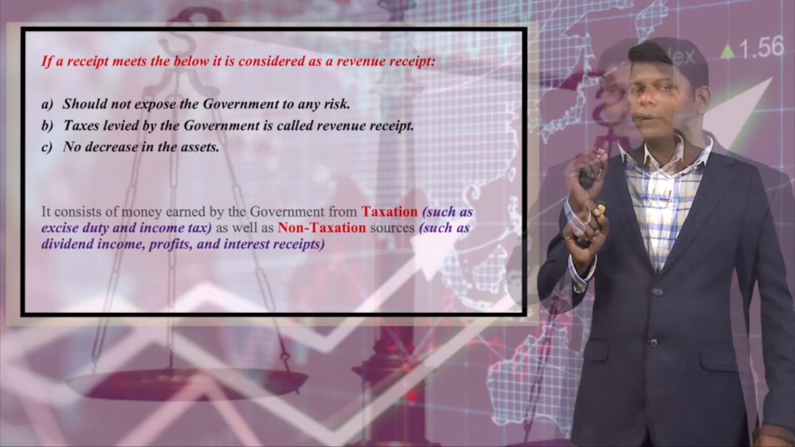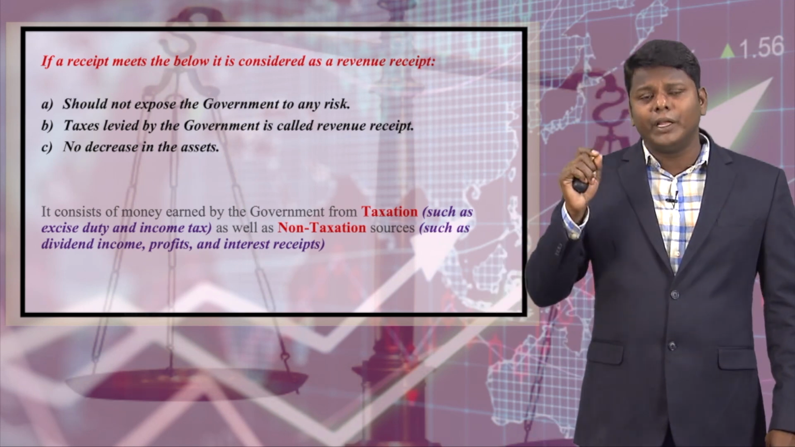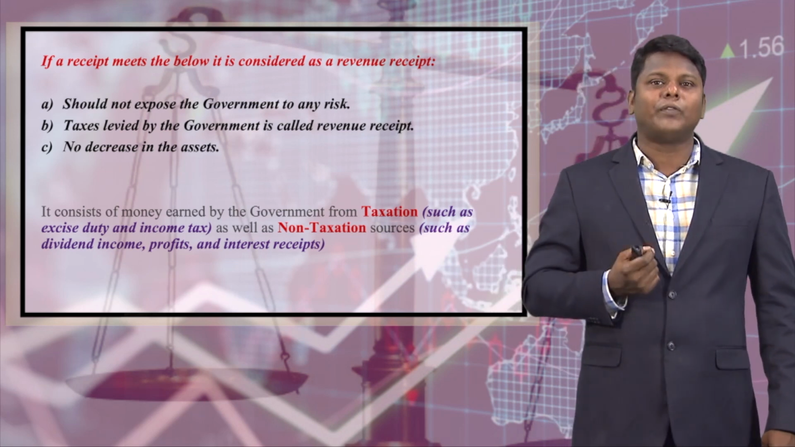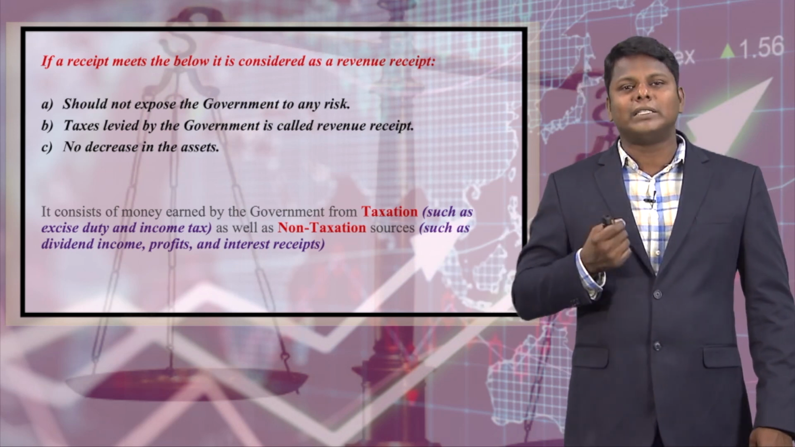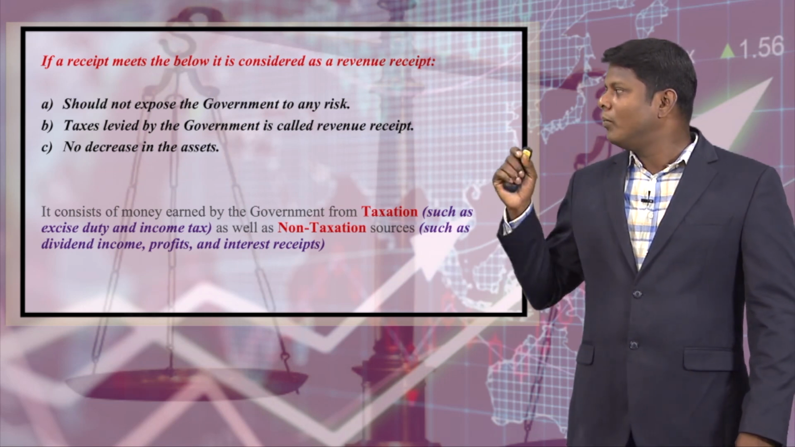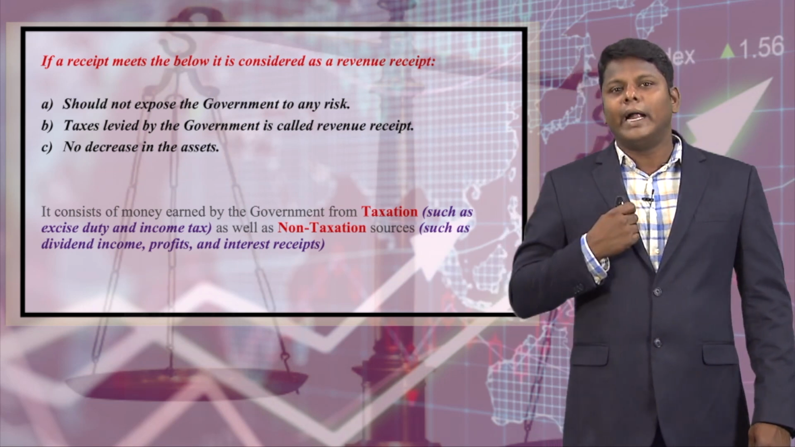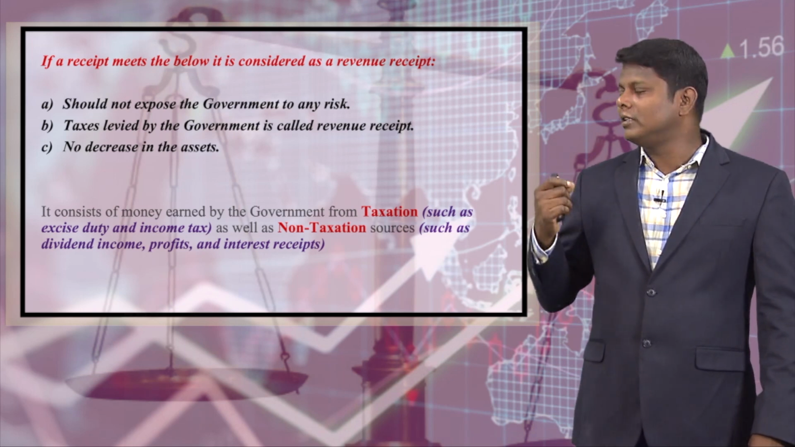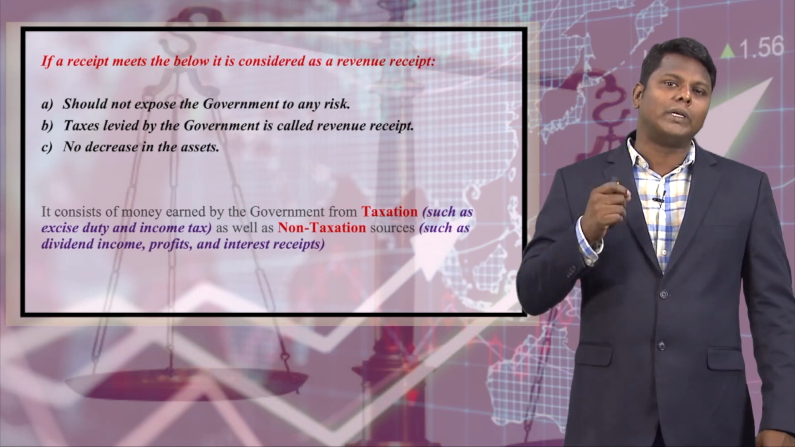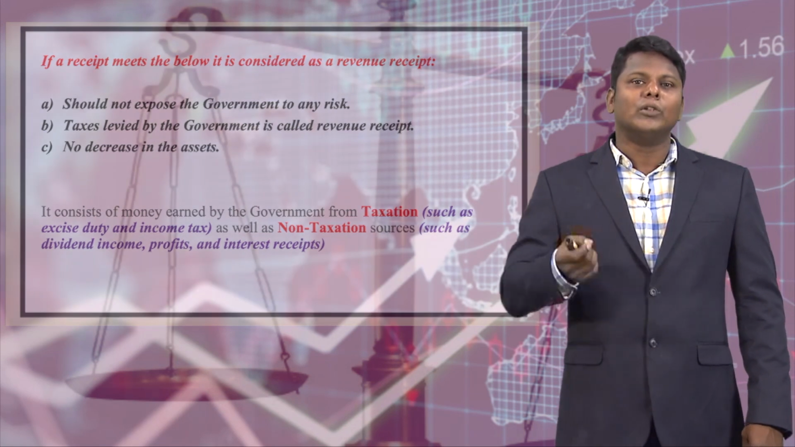dividend income from any shares. If the union government or state government has taken any shares from any of the enterprises, they will get dividend from the money invested in the organization. Second is profits from the public sector undertakings. Next is interest receipts. If they have given any loan to any of the agencies or any state government or any union territory, through which they will be able to get interest, this will be considered as a non-tax revenue.